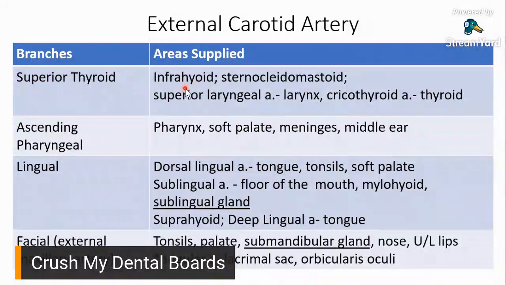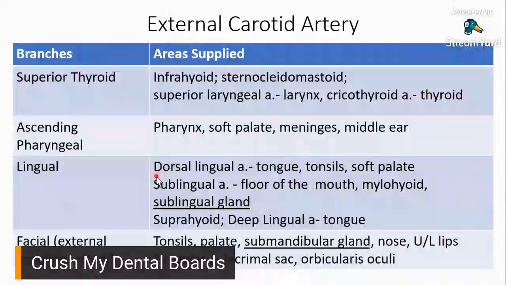So it means you have your infrahyoid artery supplying your infrahyoid muscles. You have your sternocleidomastoid artery supplying your sternocleidomastoid. So I didn't write it twice because it's obvious. Now for your superior laryngeal artery, although nandun yung word na laryngeal, still I wrote it down. It supplies your larynx. For cricothyroid, it supplies your thyroid. Okay?